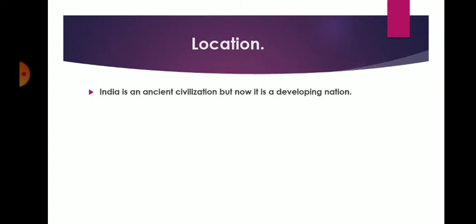India is an ancient civilization, but it is now a developing nation. India is one of the ancient civilizations in the world. It has developed and contributed significantly to making world history. India lies entirely in the northern hemisphere. India is a vast country and it lies entirely in the northern hemisphere.